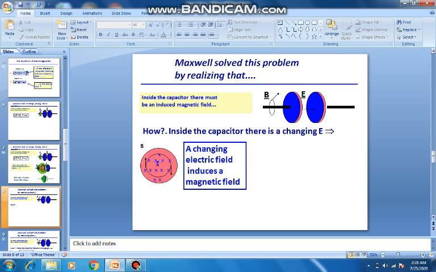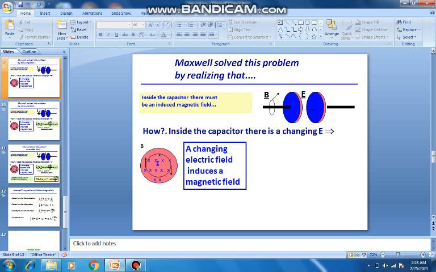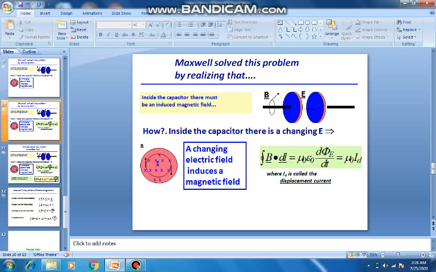So Maxwell gave us an idea. He thought that inside the capacitor there is a changing electric field. As it is charging, the potential is increasing, so the electric field is also time dependent. A time dependent electric field will create a magnetic field, and so he changed the law. That is, the contour integral B dot dl within the capacitor will be directly proportional to the displacement current, or electric flux, that is mu 0 into epsilon 0 into d phi E dt, and outside the capacitor it will be mu 0 into Id.